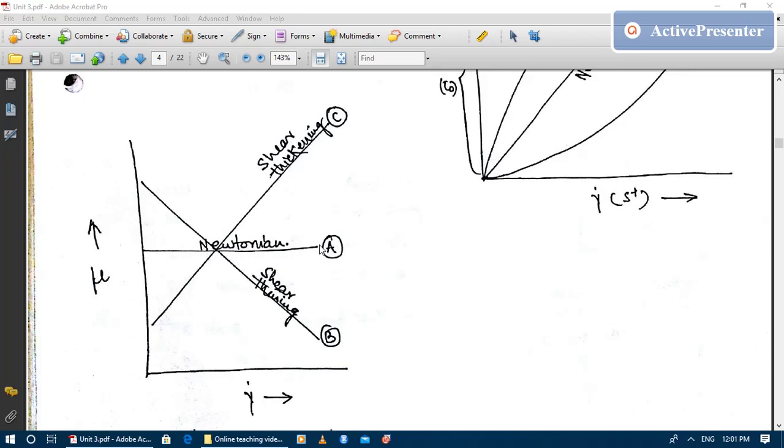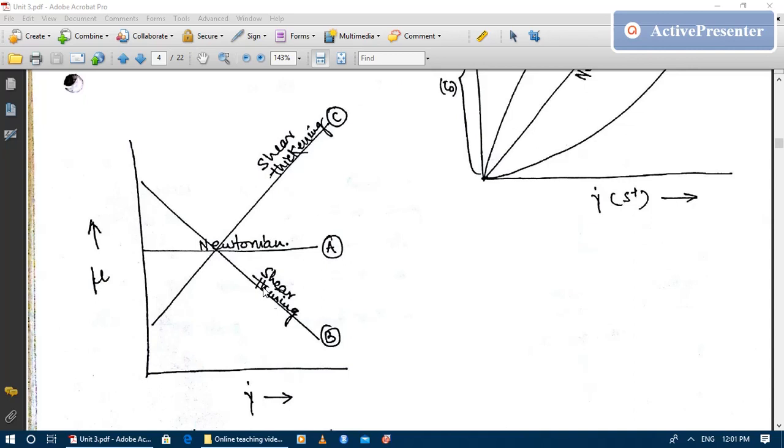Just like water, the viscosity of water will not change whether you stir it fast or slow. It will remain the same. But in case of non-Newtonian fluid, you can see the viscosity was somewhere here, high viscosity, but when you increase the shear strain rate, the viscosity keeps on falling.